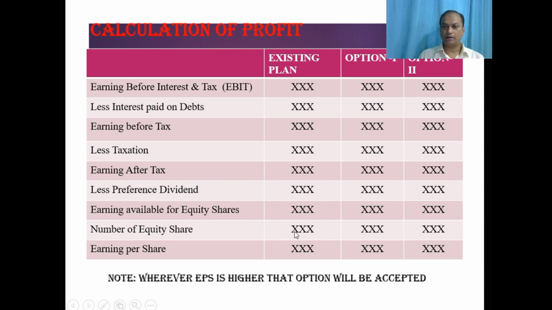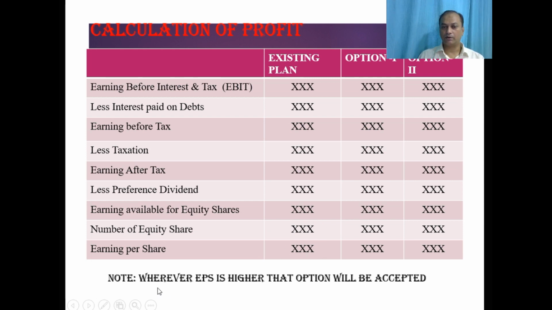For example, in the existing plan we may have 5 lakh shares, in option 1 we may have 6 lakh shares, in option 2 we may have 5 lakh 50,000 shares. Now how to calculate earning per share? Earning per share is the amount available for equity shares divided by the number of equity shares. So in all three cases we will calculate earning per share, that is this amount divided by this amount.